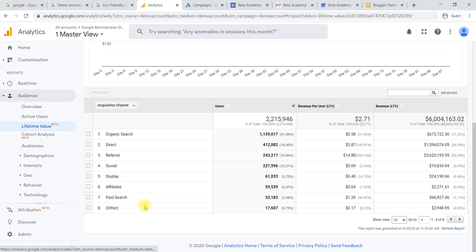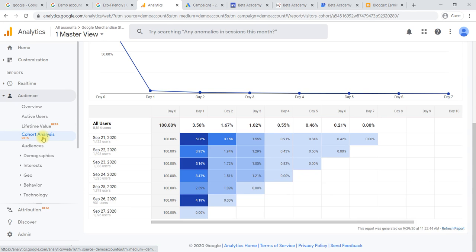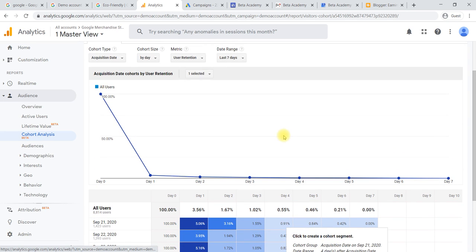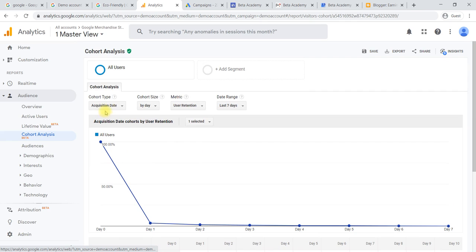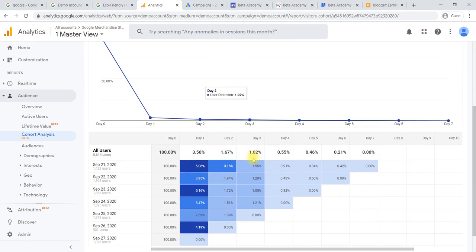Next comes cohort analysis. Cohort analysis we have already done on a weekly basis. Here we have considered the daily basis. You can change it here; by day we have taken it. Cohort size by week we can also select, by month also. Here we have selected the daily basis, in the sense